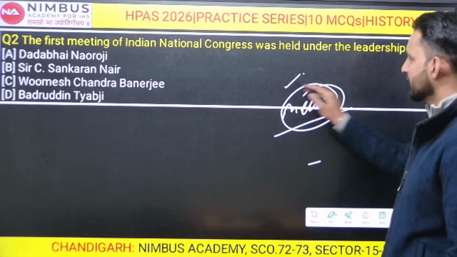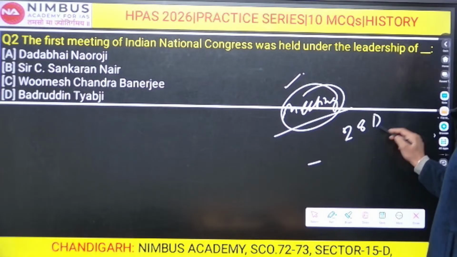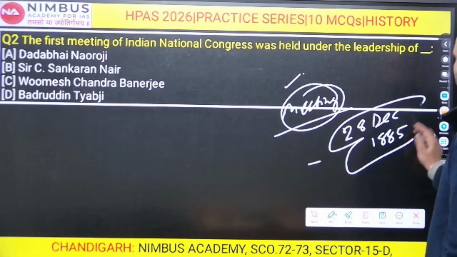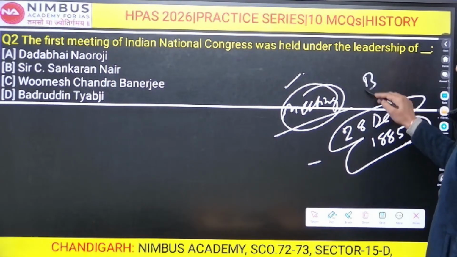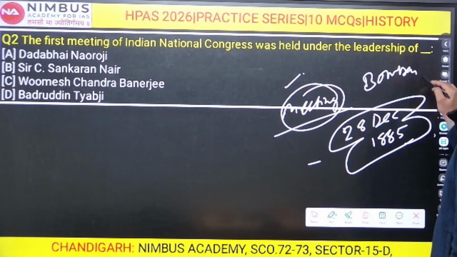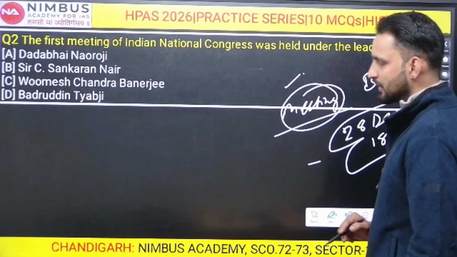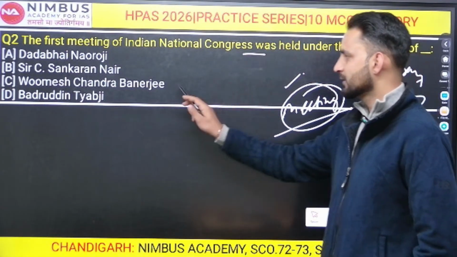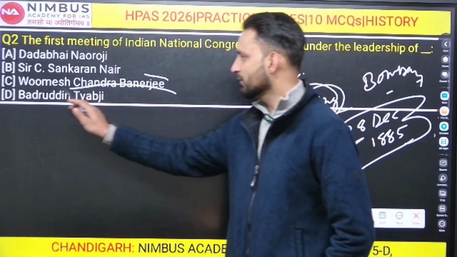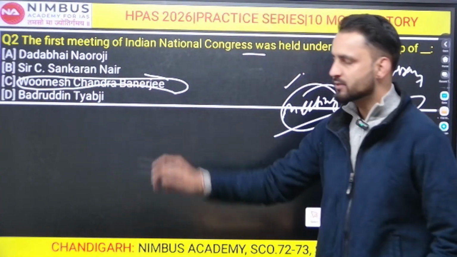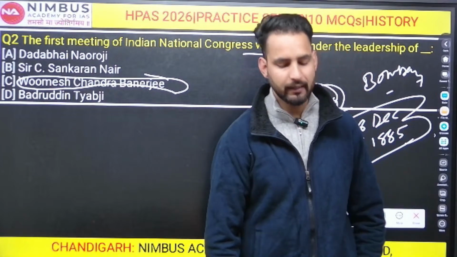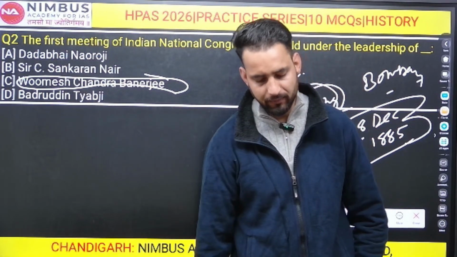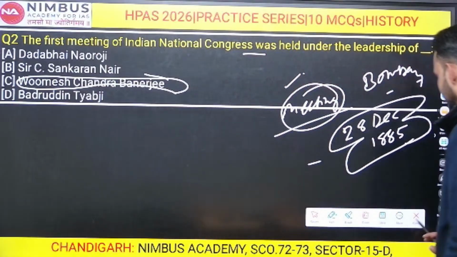So the first meeting took place on 28th of December 1885 at Bombay. There was this Gokuldas Tejpal Sanskrit College in Bombay, where the first meeting or the first session of INC took place under the leadership of Womesh Chandra Banerjee, whom we call the first president of Indian National Congress in 1885. All right, so option number C here will be the right answer. It is quite an easy one.